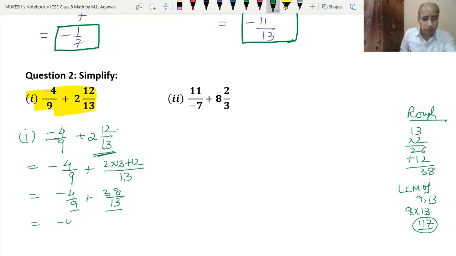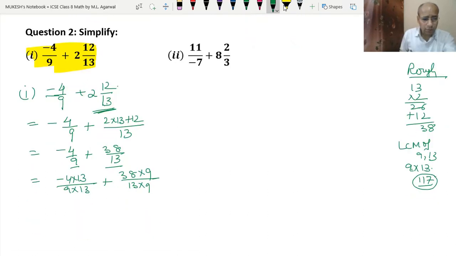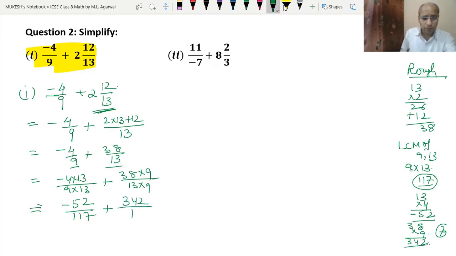So minus 4 into 13 upon 9 into 13, and 38 into 9 upon 13 into 9. Now multiply 13 and 4. 4 threes are 12, 4 ones are 4, plus 1 is 5, so 52. Since it is a minus sign, we will put minus here. So minus 52 upon 117 plus, then now multiply 38 and 9. 9 eights are 72, 7 carry, 9 threes are 27 plus 7, 34. So 342 upon 117.